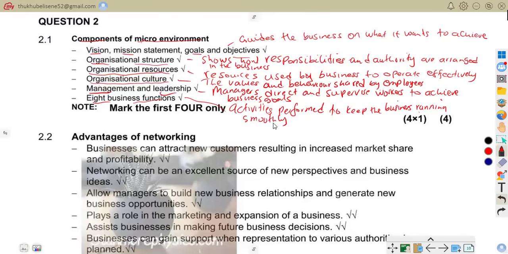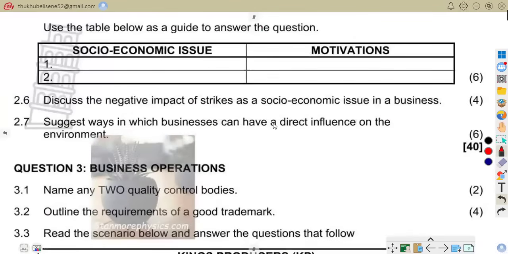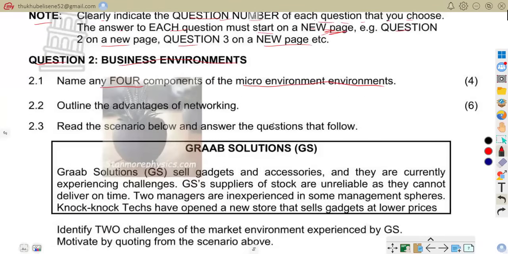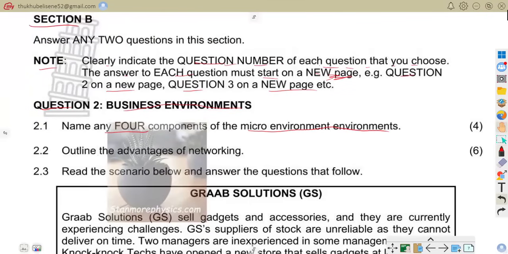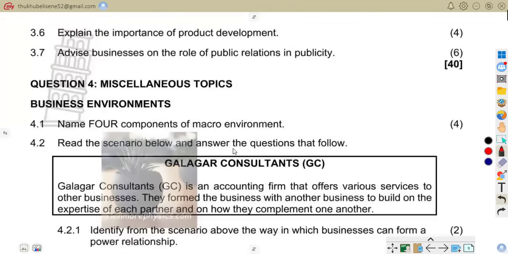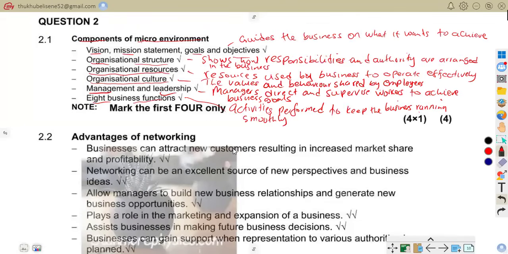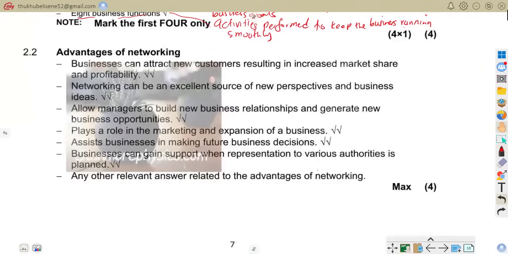So now let us go to question 2.2, grade 11s. On 2.2, we are just asked to outline the advantages of networking. So now let us go to our answers, good people. Advantages of networking. That is what we are asked.